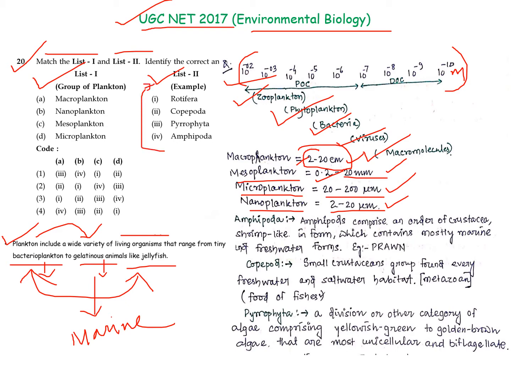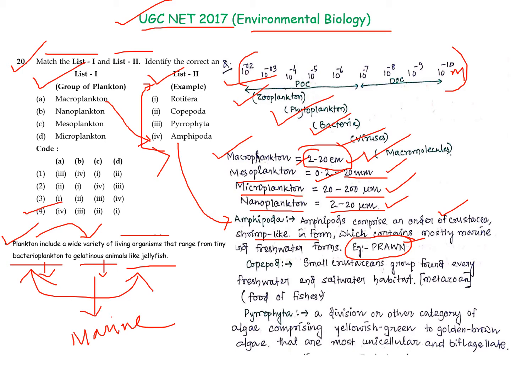According to these examples, the first organism we are dealing with is the amphipoda. The amphipod comprises an order of crustaceans, shrimp-like in form. The best example is the prawn, which we have all seen. It is around the size of the macroplankton, as we can see it with the naked eye, around 2 to 20 centimeter. So the first answer is macroplankton matching with amphipoda, and the answer we are getting here is 4. So the first answer alone gives us the whole answer.